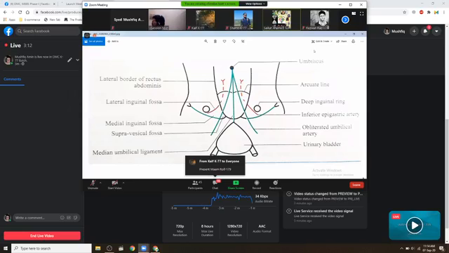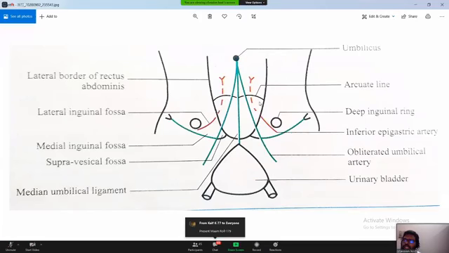So if the abdominal content, normally it is only the testicles, and in case of female, along with the round ligament of the uterus that can come to the outside of the abdominal cavity normally. But if something else comes out, that would be called hernia. So that is the landmark. If something comes out through this lateral inguinal fossa, then it is called what?